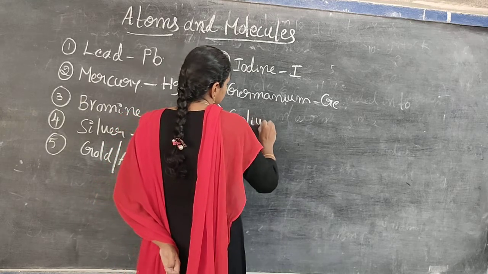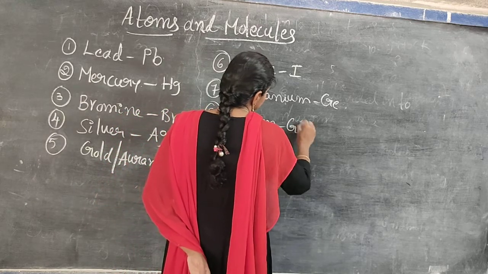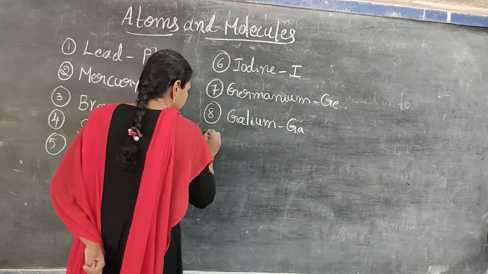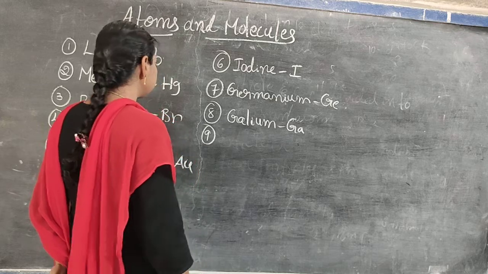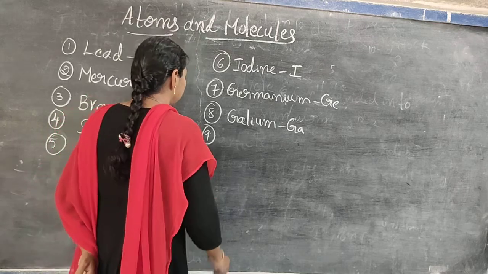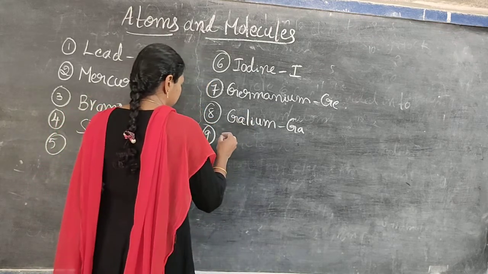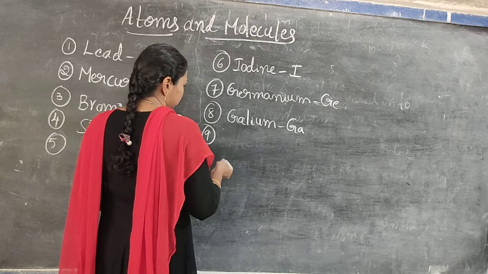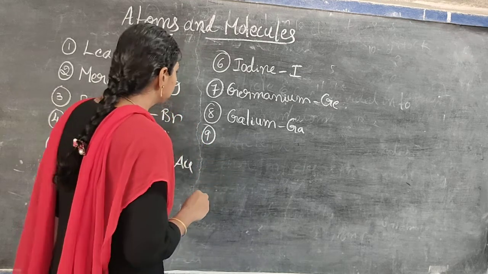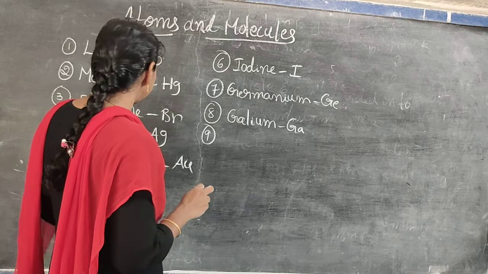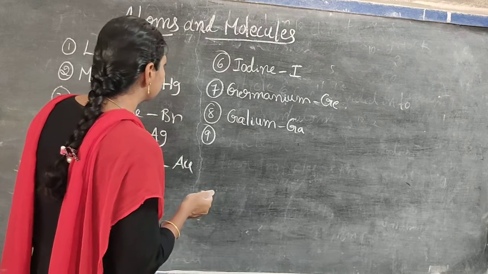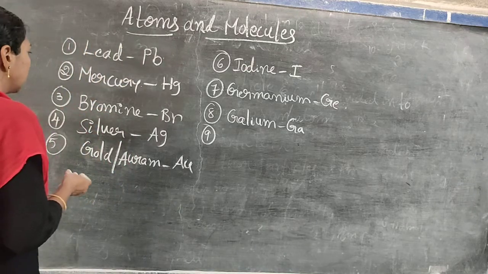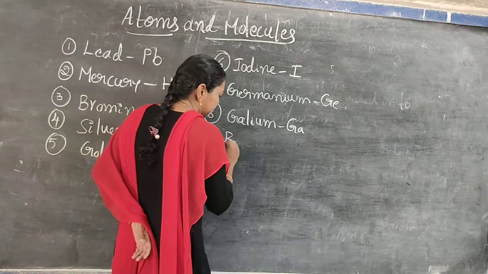Gallium, symbol is Ga. These are important ones. Bismuth, Bi.